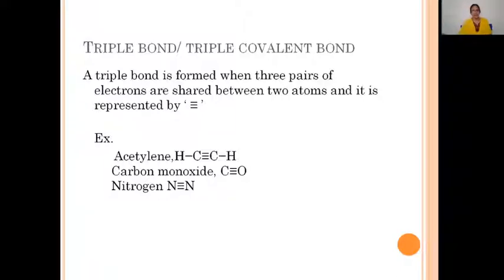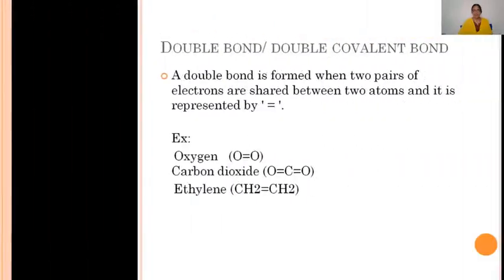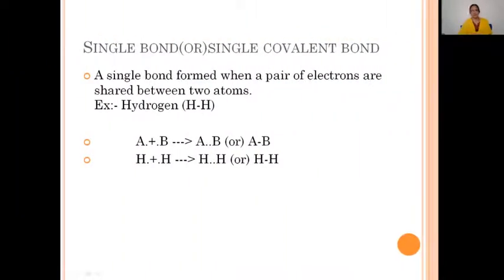Other examples we come across are carbon monoxide, where between carbon and oxygen there is a triple bond, and the acetylene molecule, CH≡CH, where between the two carbon atoms there is a triple covalent bond. This is one more good example. So, till now we have discussed the three types of covalent bonds formed by carbon: the first is the single covalent bond, the next is the double covalent bond, and the third is the triple covalent bond.